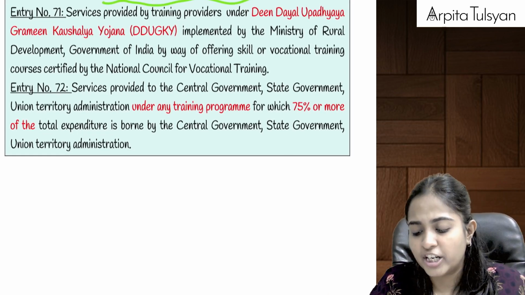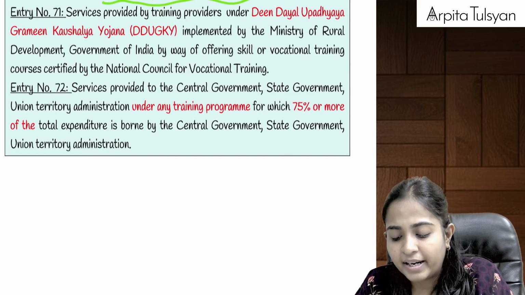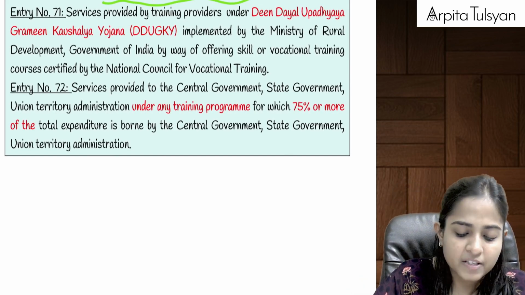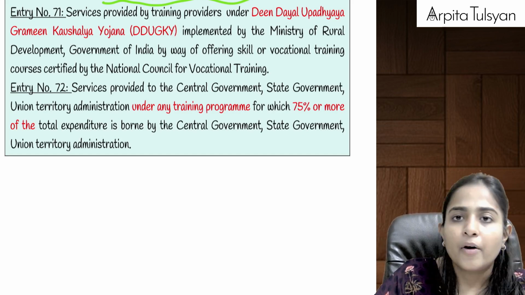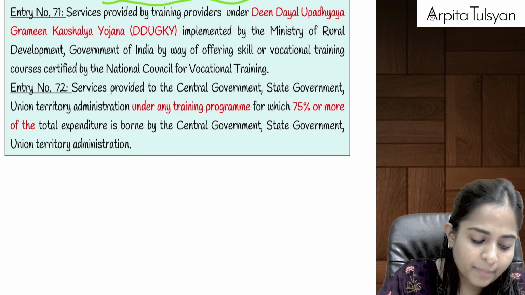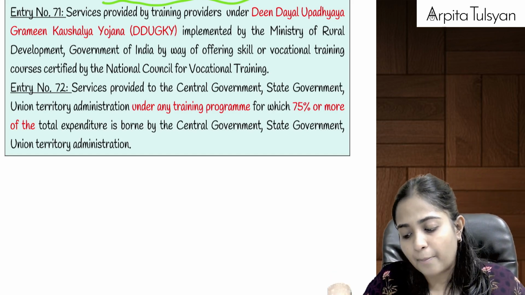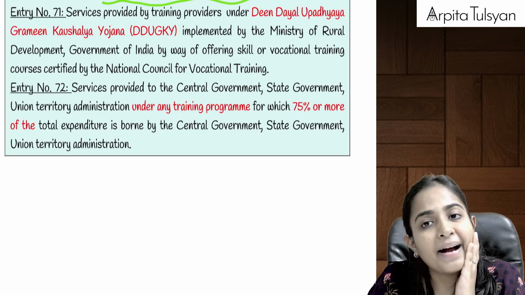So skill development initiative scheme. Any services provided under this particular scheme will be totally exempt from GST. Okay, then entry number 71 and entry number 72. Entry number 71 talks about any services provided by training providers.